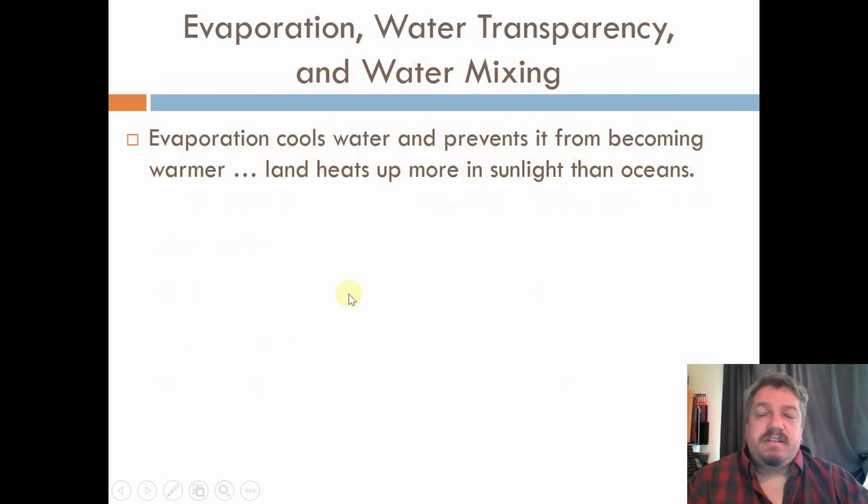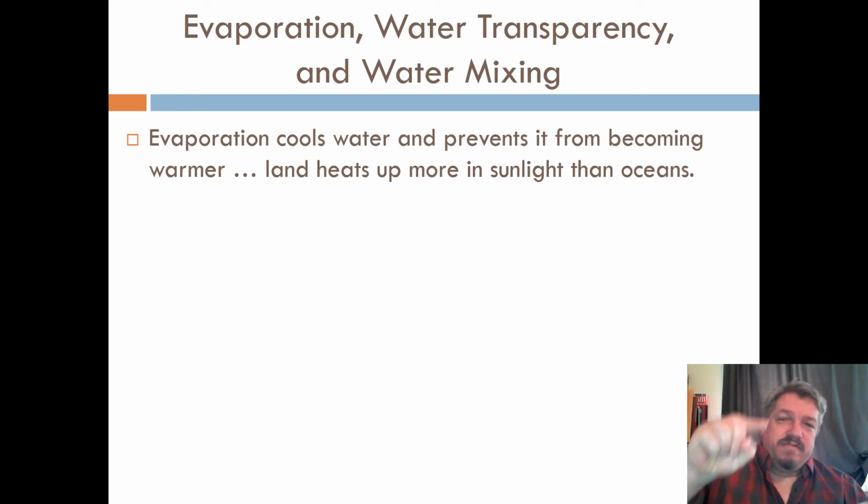Secondly, another reason is, as water and land warm up, land absorbs that heat. It takes it in faster than water does. Secondly, as water becomes warmer, one thing it does, it evaporates. And when water evaporates, it cools back down. So it's kind of like this backwards flow. It warms up, cools down.